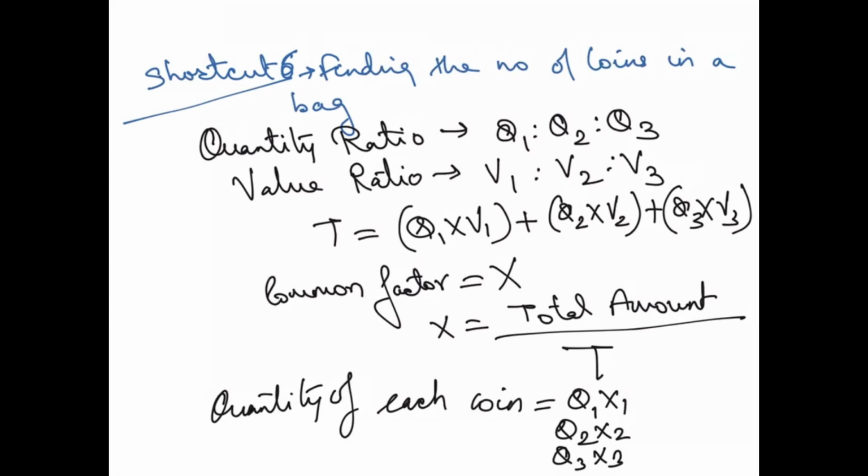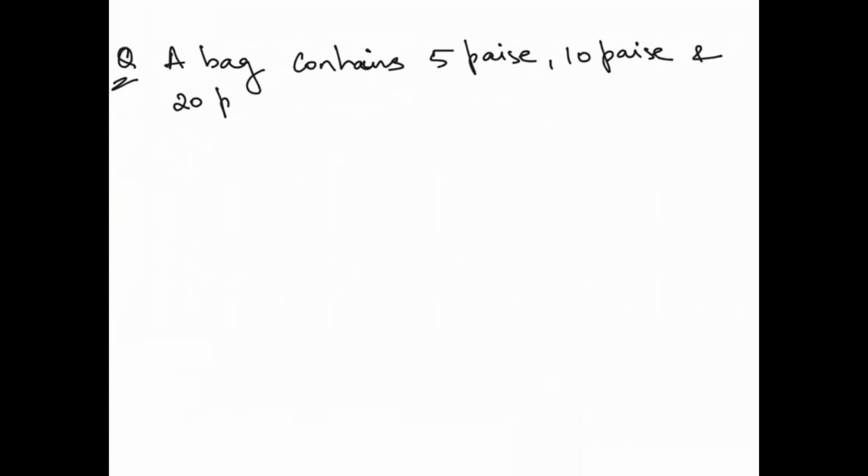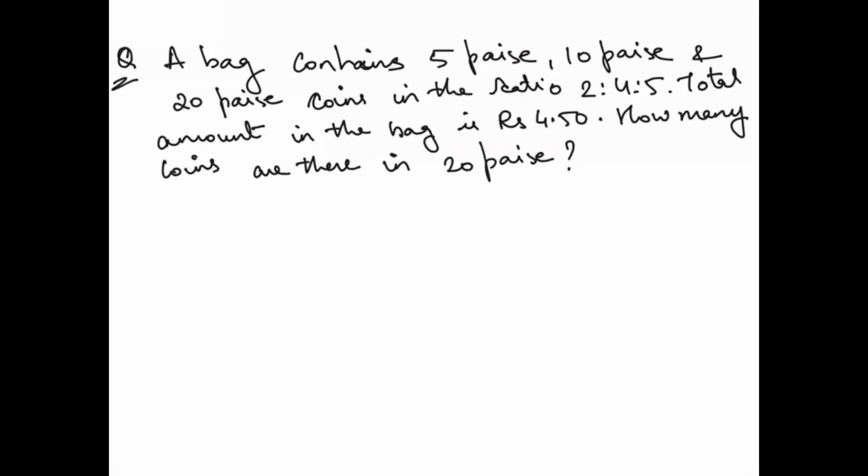Now this looks a little complicated. So what is the best way to understand it? By a question. All right. So I'm just going to take you to the question. Okay. Now the question given over here is, a bag contains 5 paisa, 10 paisa and 20 paisa coins in the ratio 2:4:5. So the total amount in the bag is 4 rupees 50 paisa. How many coins are there in 20 paise?